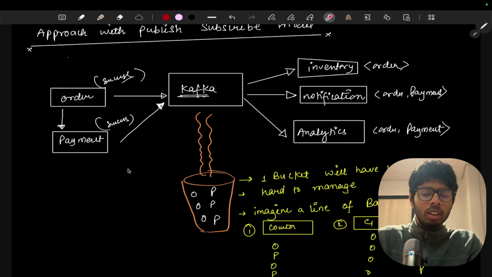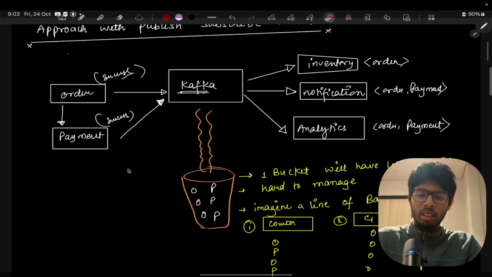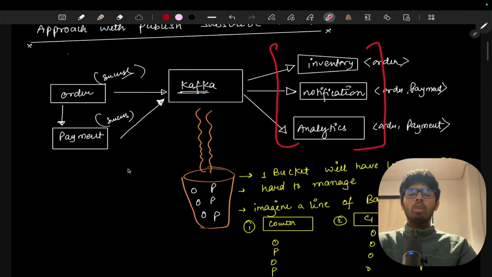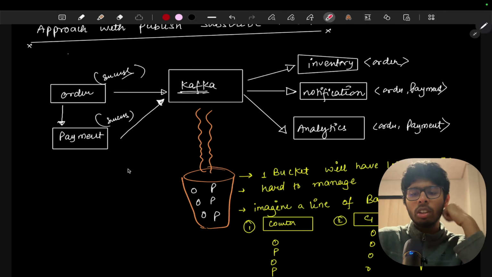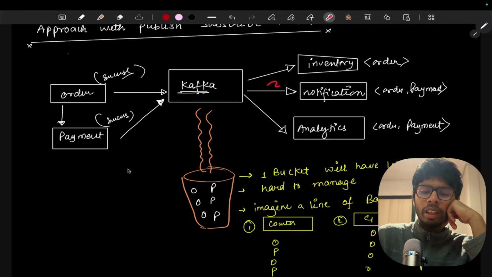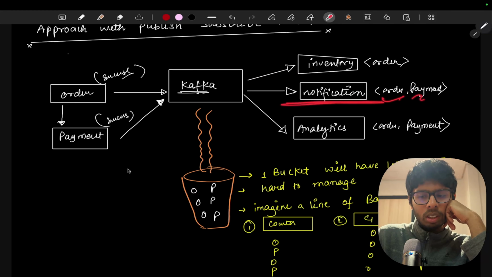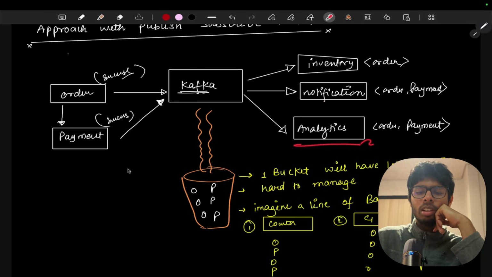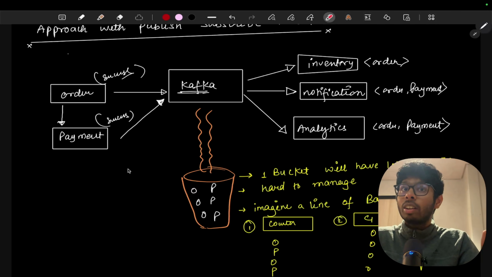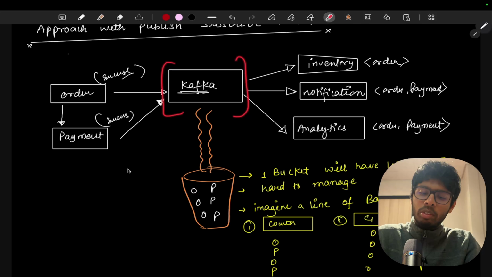And now Kafka is going to send those events to the inventory service, notification service, and the analytics service. Now we know that inventory service wants only the orders, so it will only get the orders. Our notification service will get both orders and payments, and analytics service will also get both the orders and the payments events. This is going to happen, and we will see how, but it is all happening with the help of Kafka.